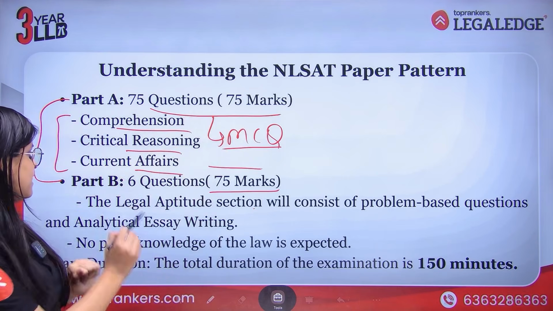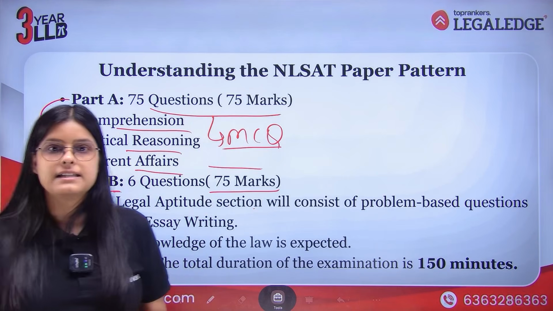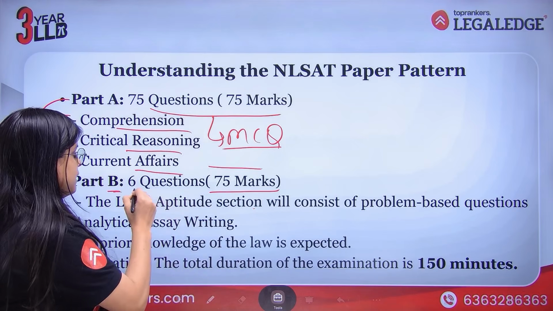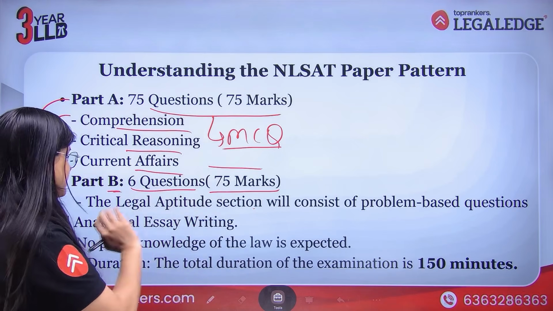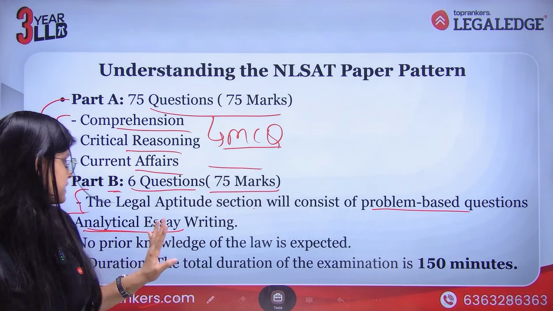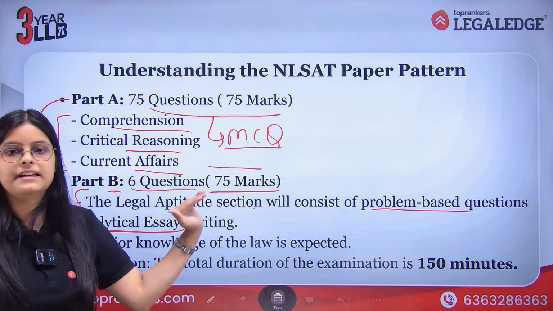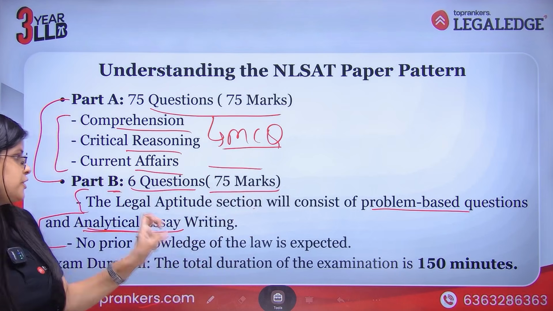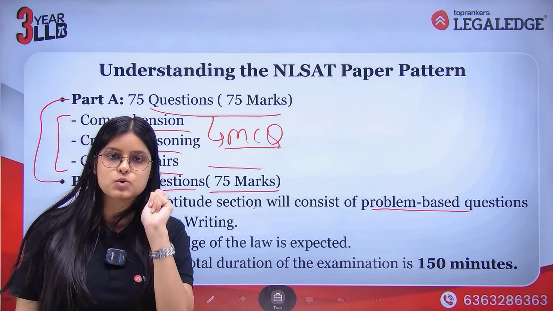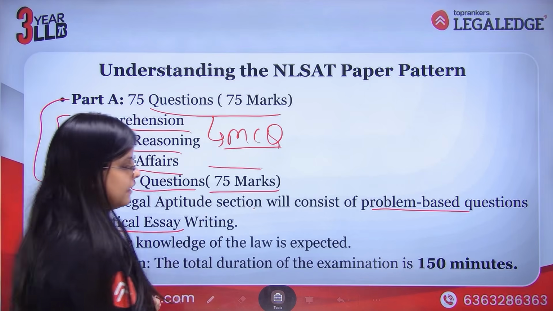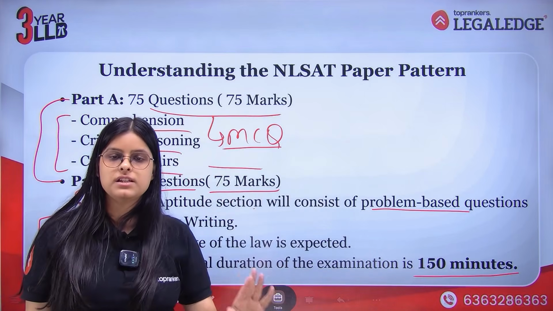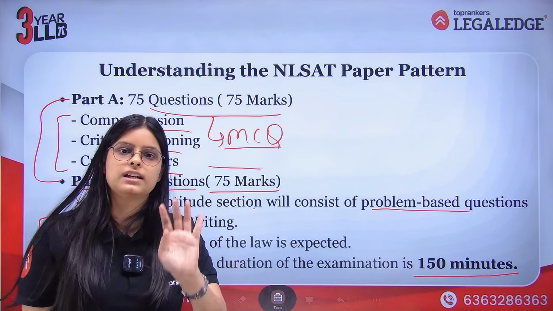marks. Now you have part B, which is the descriptive or subjective section. Here you have to write the answers. You'll have 6 questions, and it will be for 75 marks. Here you'll see two types of questions: one is problem-based questions, and the second is analytical essay writing-based questions. This constitutes part B of the paper. You will get a total of 150 minutes to solve this paper, and this is the time limit. That's why it is important that we know how to solve these MCQ and subjective questions within the given time.